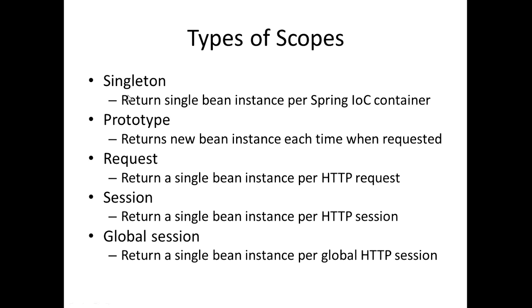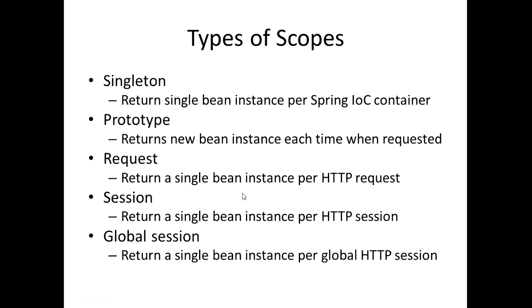All right, so we have the singleton, which is going to return a single bean instance per Spring IOC container. Then we have a prototype, which is used to return a new bean instance each time it's requested. Next, the request scope is used to return a single bean instance per HTTP request.